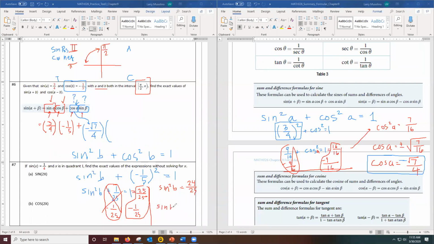So sine B is going to be the square root of 24, and when I take the square root of 25 on the bottom, that leaves me just a 5. Should I make this answer positive or negative here? Well, I know in quadrant 2, the sine is positive. So I'm going to leave this as a positive answer. So finally, I figured out sine B. It's the square root of 24 over 5.